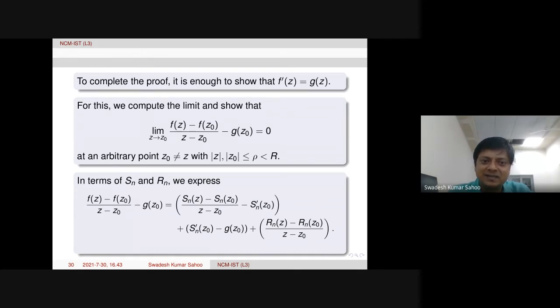Of course, whenever z tends to z naught, that means modulus of z minus z naught is less than some delta. That will be there. And of course, this is also depending on n, so that n also we need to be very careful. Let's see. So 3 terms will be there. Each term in modulus less than epsilon by 3 we are going to prove from the property, whatever information we have.